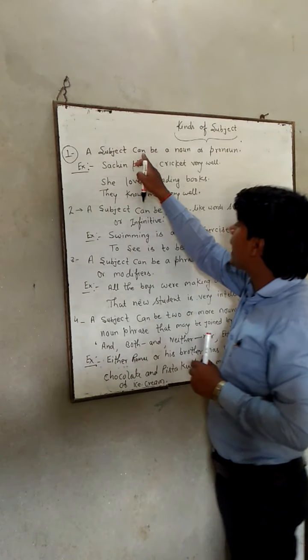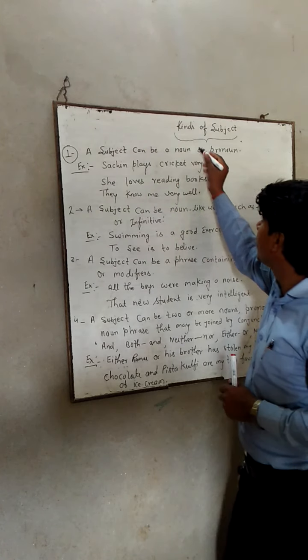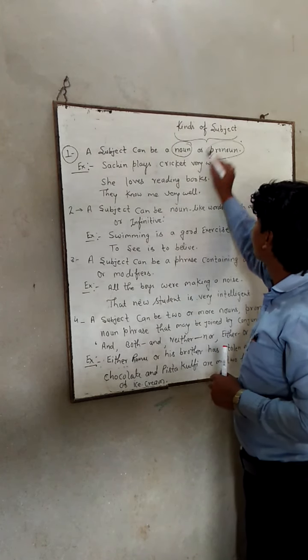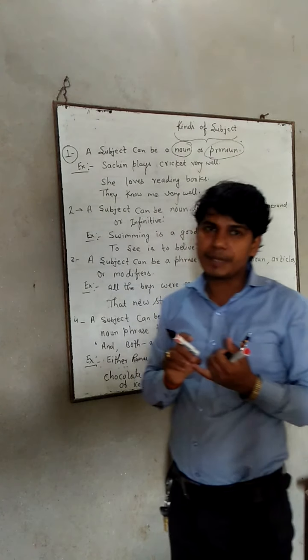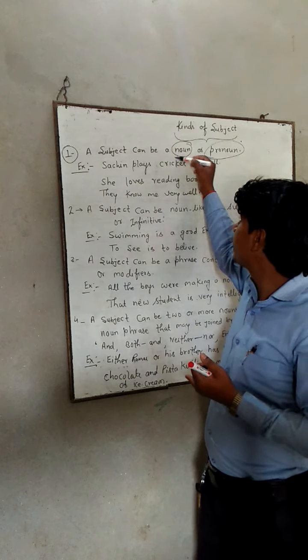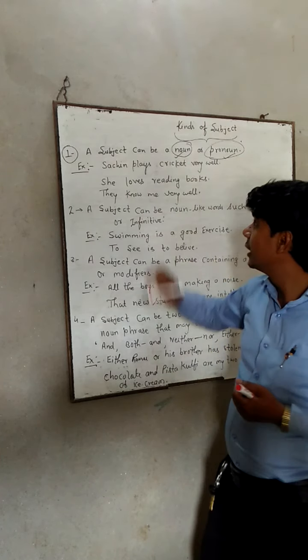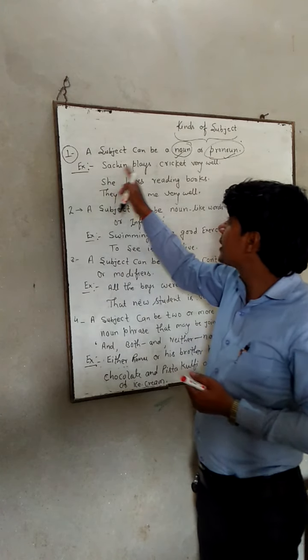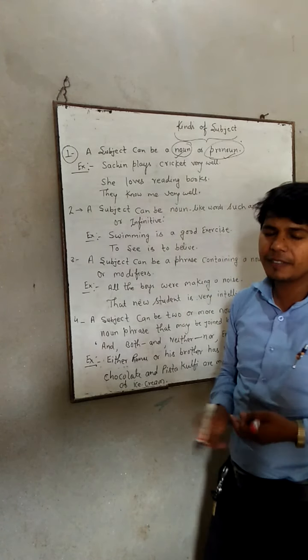A subject can be a noun or a pronoun. Is it clear? I mean to say, in the place of subject we can use a single noun or a single pronoun. Let's see an example: Sachin plays cricket very well.